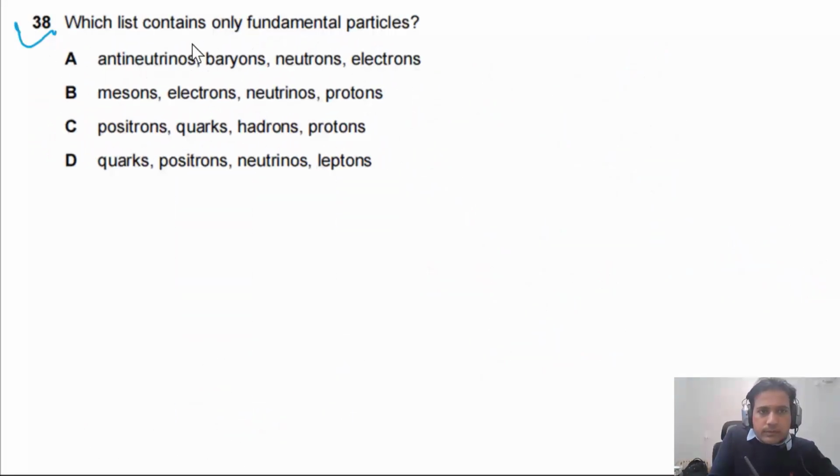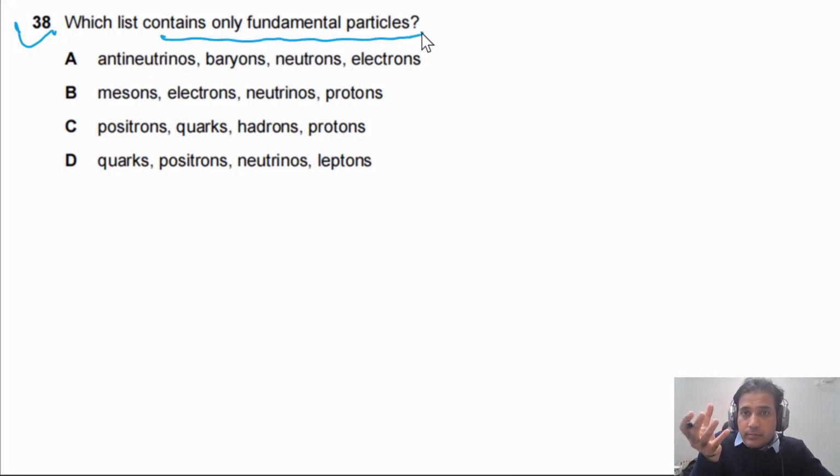Question 38 says, which list contains only fundamental particles? So fundamental particles are quarks and leptons. Now if you look at the given options, antineutrino, this is fundamental. Baryon, this is not fundamental. Neutron is not fundamental. Electron is fundamental.